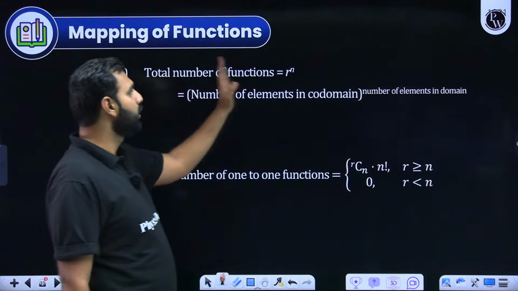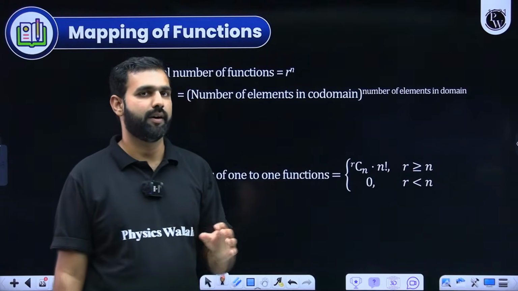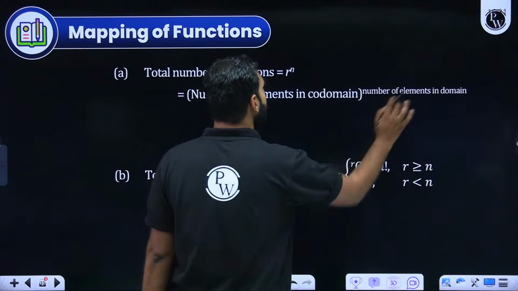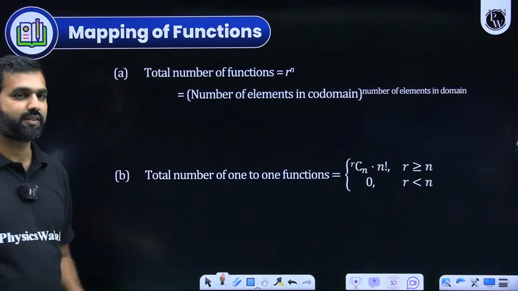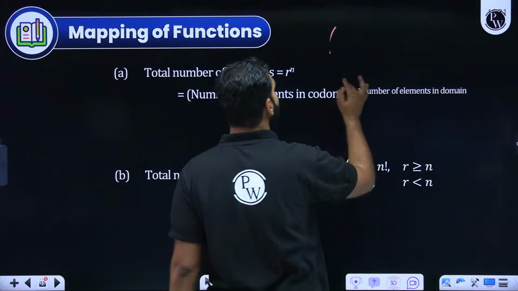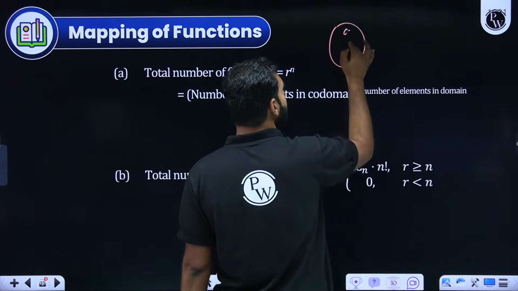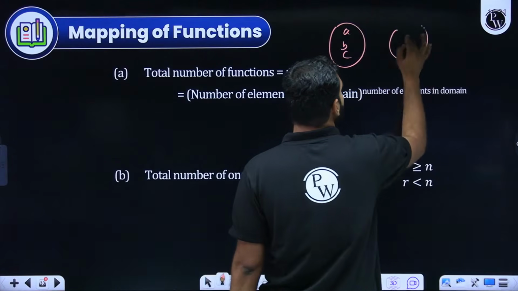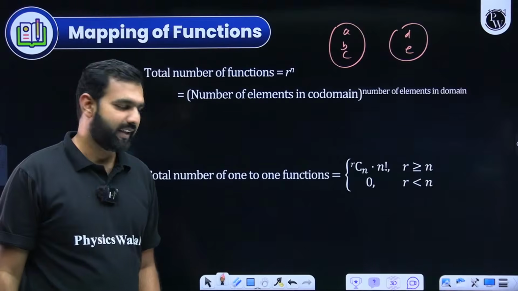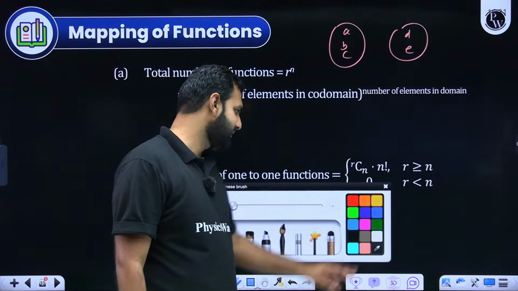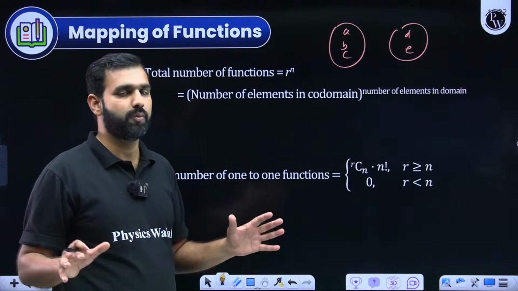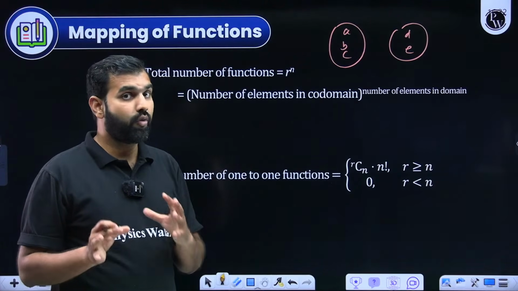When you talk about total number of functions, it is always r to the power n. What is r? What is n? The number of elements in codomain raised to the power number of elements in domain. If somebody asks you how many functions could be there, the basic idea is really simple. Let's say in this set there are 3 elements A, B, C, and in the codomain set there are 2 elements D and E. Now I hope you're realizing the basic idea, the total number of functions which can exist here without any constraint: 1-1, many-1, onto, into, no constraint is imposed. You're simply asked the number of functions it can have.